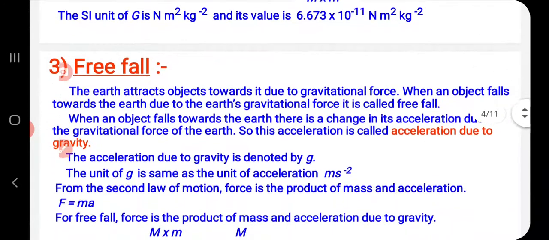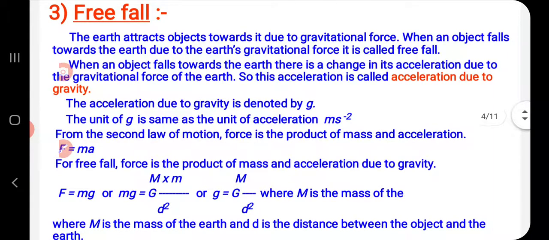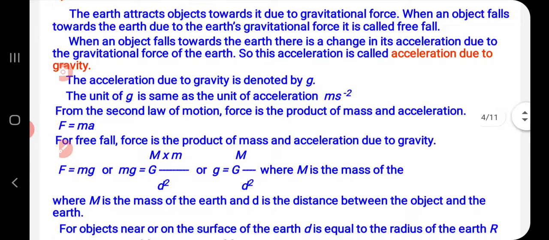Next is free fall. The earth attracts objects towards it due to gravitational force. When an object falls towards the earth due to the earth's gravitational force, it is called free fall. When an object falls toward the earth, there is a change in its velocity, that is acceleration, due to the gravitational force of the earth. So, this acceleration is called acceleration due to gravity and it is noted by small g and its unit is meter per second square.